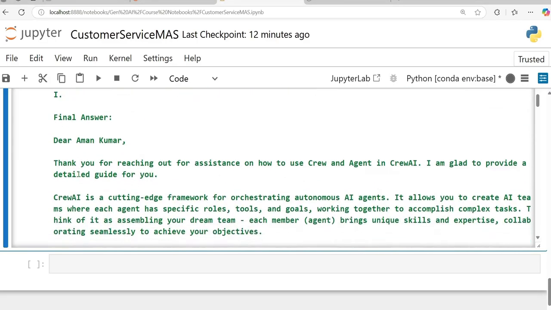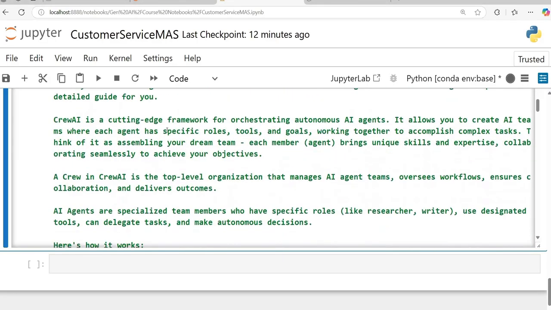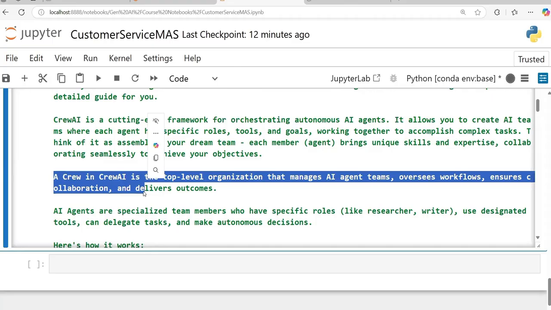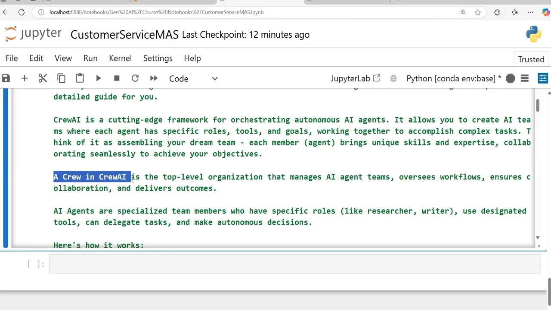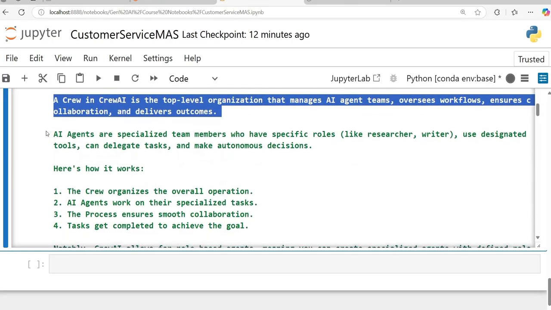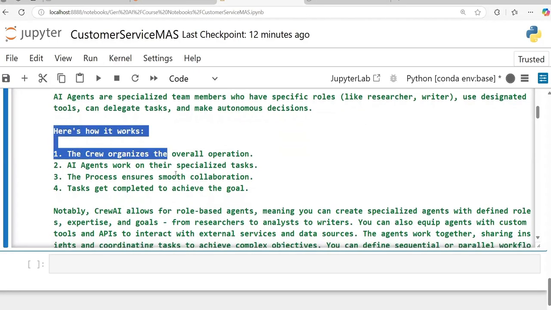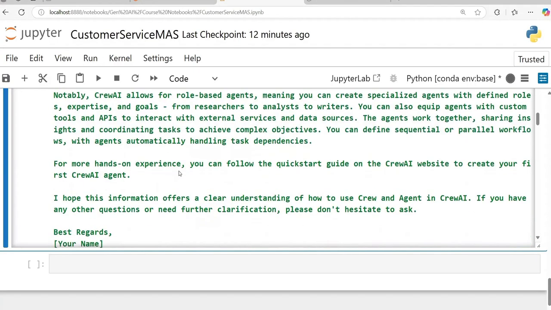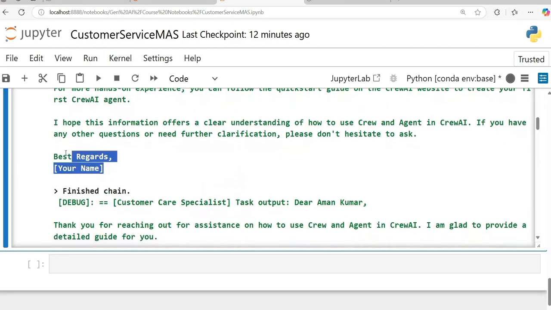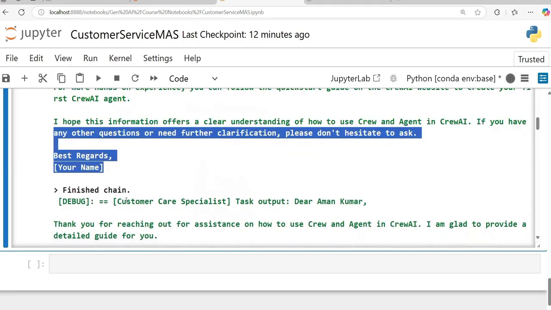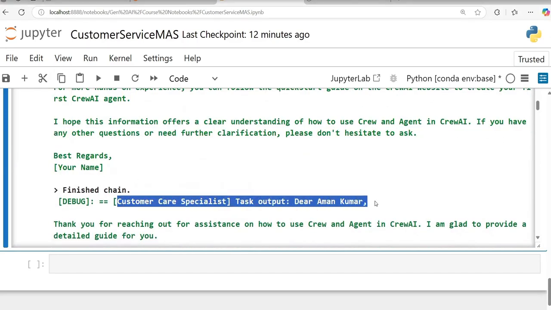Fine. Thank you for reaching out. Crew AI is a cutting edge framework, a Crew in Crew AI. So it is talking about my particular answer. Okay. AI agents are specialized in, so both the things it is giving me. And here is how it looks. Fine, notably. So it finds the answer. Best regards, Aman. So this is the first finished chain. So customer care specialist has done the job.